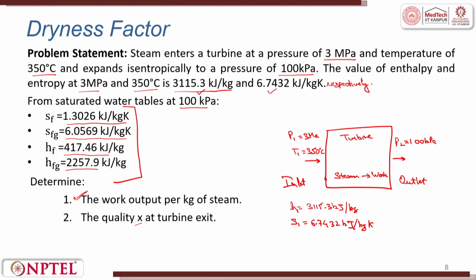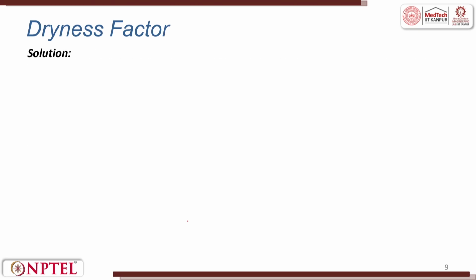Now we need to determine the work output per kg of steam. So part 1, that is work output per kg of steam. For this, let me first calculate the dryness factor, that is X.